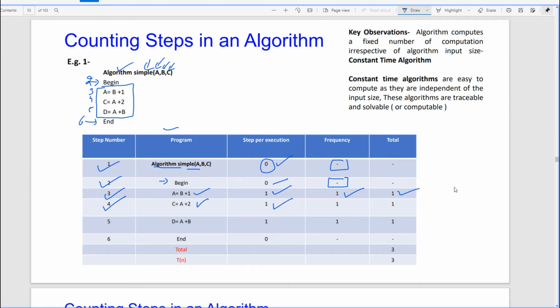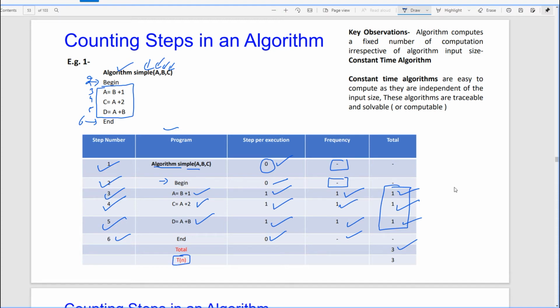This is just an assignment statement, step per execution is 1, frequency only one time, total 1. Step number 5, again the same: 1, 1, total is 1. And the step count is 0 with no frequency. How many total steps do we have? 3 steps.